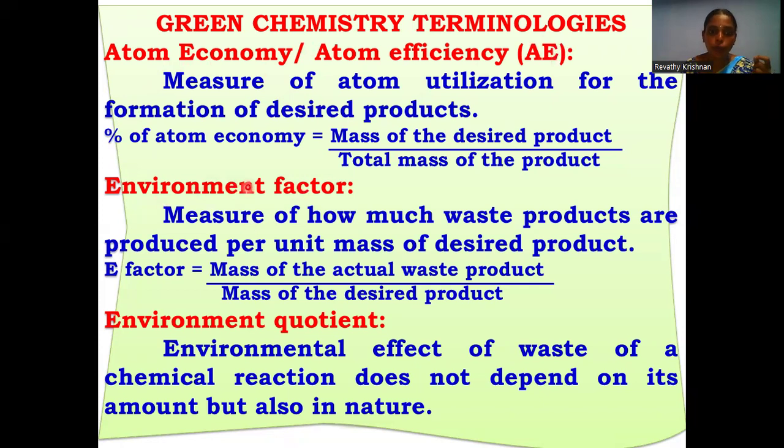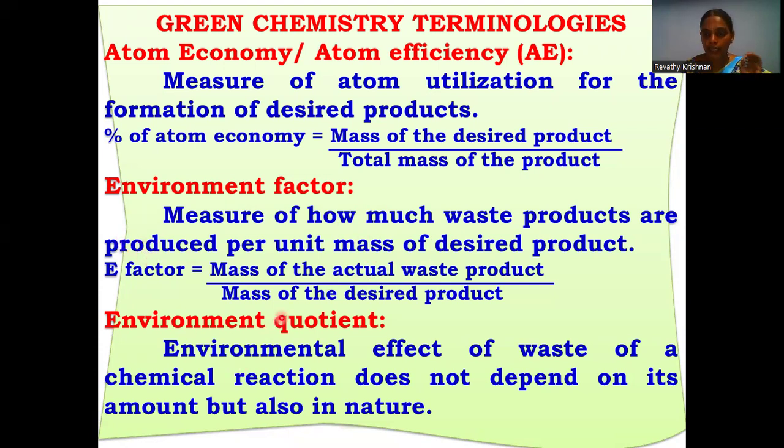And then the environment factor. It is a measure of how much waste is produced per unit mass of the desired product formed. That is, the mass of the actual waste product divided by the mass of the desired product. It gives the environmental factor, E factor.